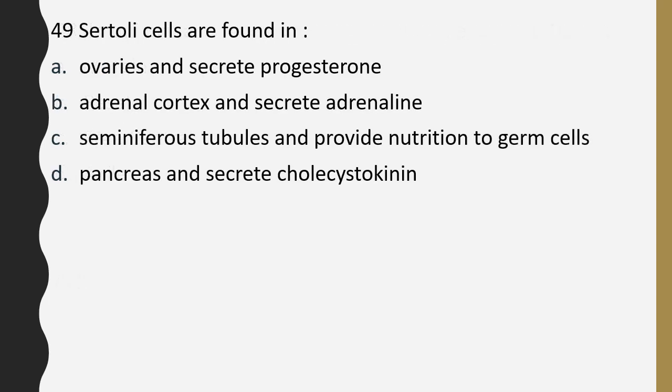Question number 49. Sertoli cells are found in ovaries and secrete progesterone, adrenal cortex and secrete adrenaline, seminiferous tubules and provide nutrition to the germ cells, pancreas and secrete cholecystokinin. Sertoli cells are found in. Correct answer is option C. They are found in seminiferous tubules and provide nutrition to the germ cells.